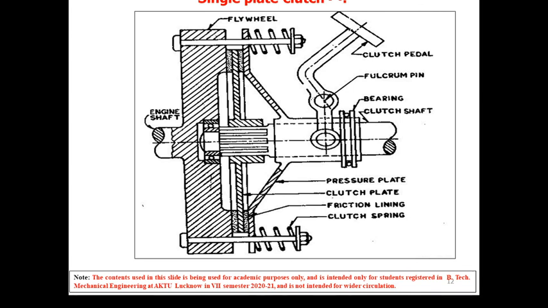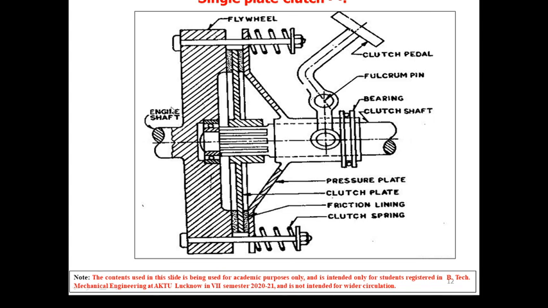Okay. So now we'll talk about the single plate clutch. That is a dry type of clutch fitted with friction material. Here we can see that the basic components are the clutch pedal, fulcrum pin, bearing, clutch shaft, pressure plate, then friction lining, clutch springs, and you can see here also the flywheel, engine shaft, and this is the clutch shaft.